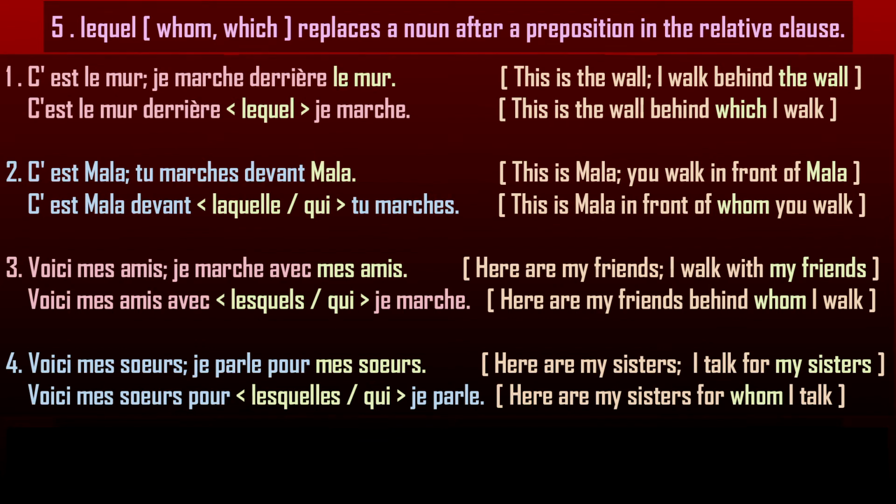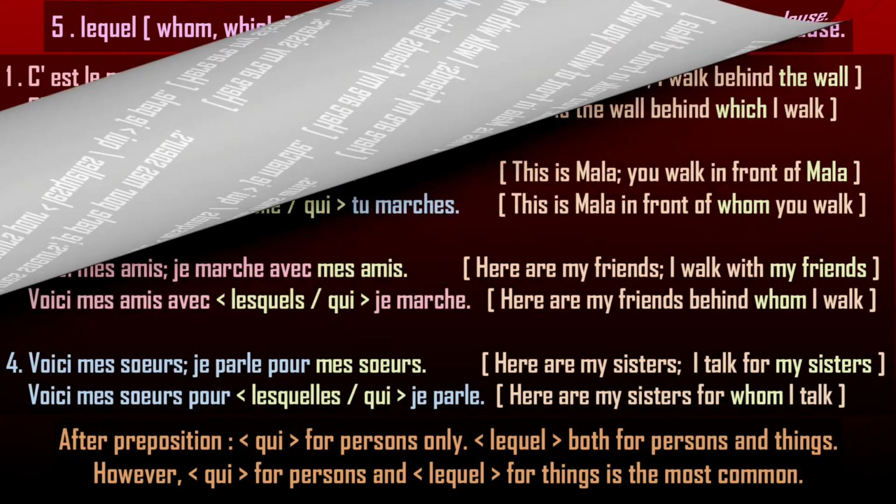So, we replace my sisters after the preposition pour by the relative pronoun lesquelles or qui. Lesquelles, because my sisters, the noun, is feminine plural. To get a sentence like voici mes sœurs pour lesquelles or pour qui je parle. Here are my sisters for whom I speak.